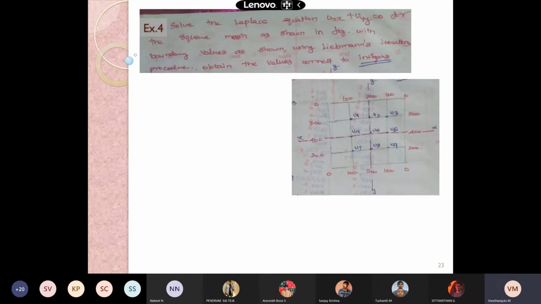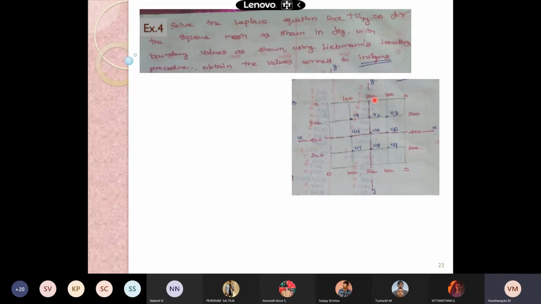Now see the given boundary conditions on the lamina. I am trying to divide it with two different axes with respect to U5, drawing the x-axis and y-axis. Concerning the x-axis, all the boundary conditions are the same. See here 0 and 0. Here 0, 0, 200 and 200. On the RHS also it is 0, 0, 200, 200.